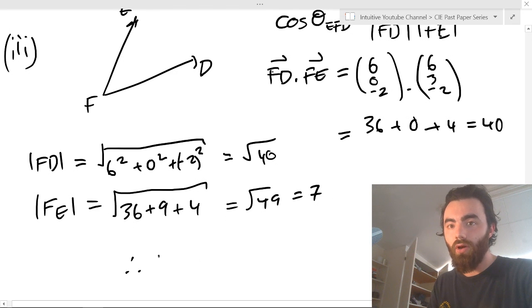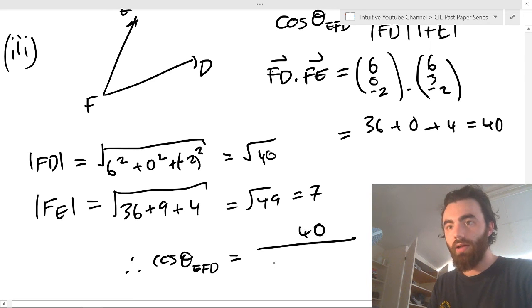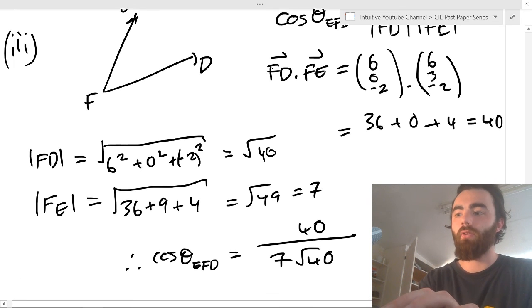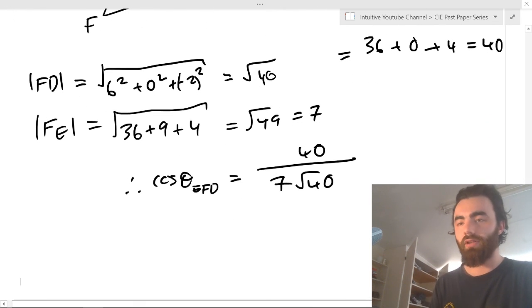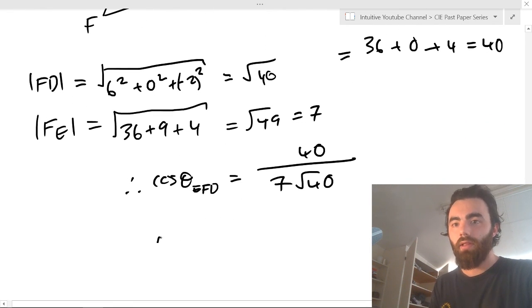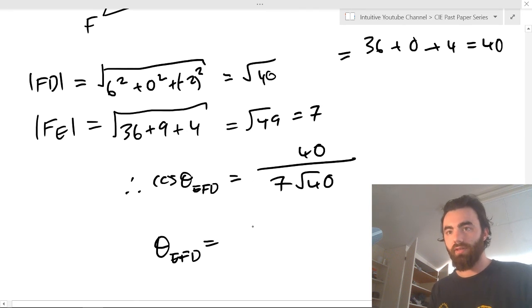So therefore our cos theta of EFD is equal to 40 divided by 7 square root 40. Finally, it's not hard, it just takes a little bit of time. The angle EFD is the inverse cos of this.